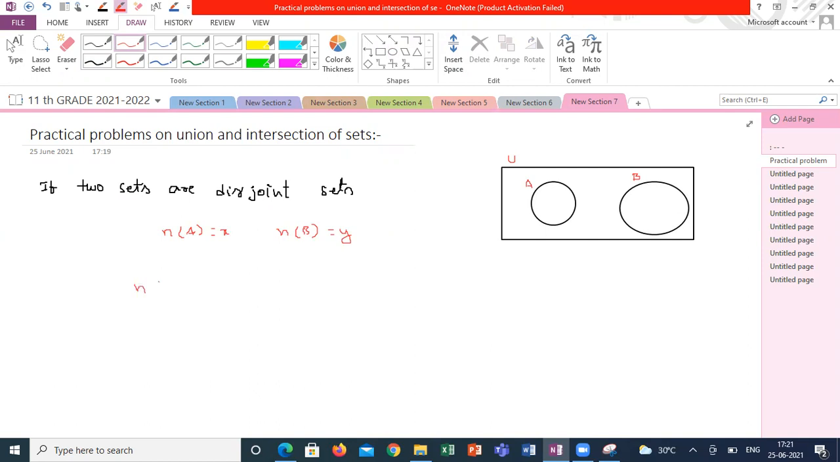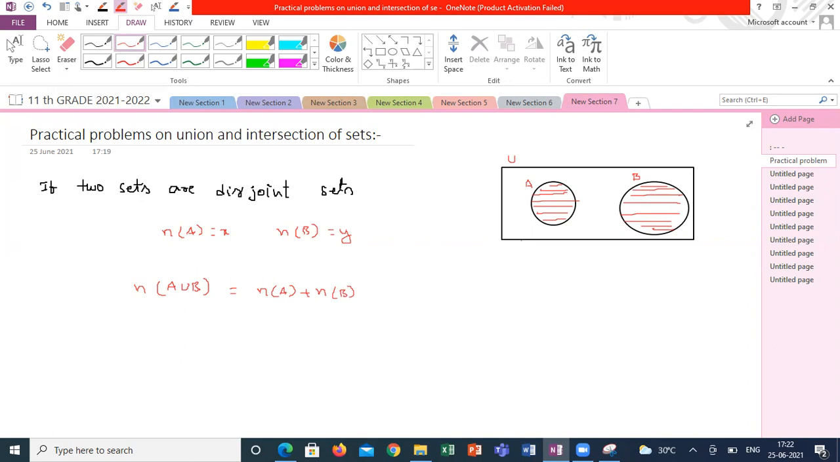Automatically, what is the number of elements in A union B? What is A union B? All the elements of A and all the elements of B. So there are no common elements, so repetition is not there. So for disjoint sets I can write n of A union B is n of A plus n of B. Will you understand, guys, what I am trying to say? Yes, sir.